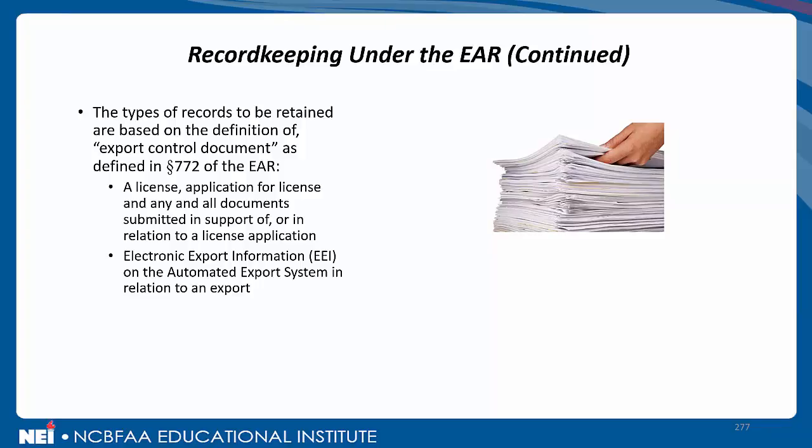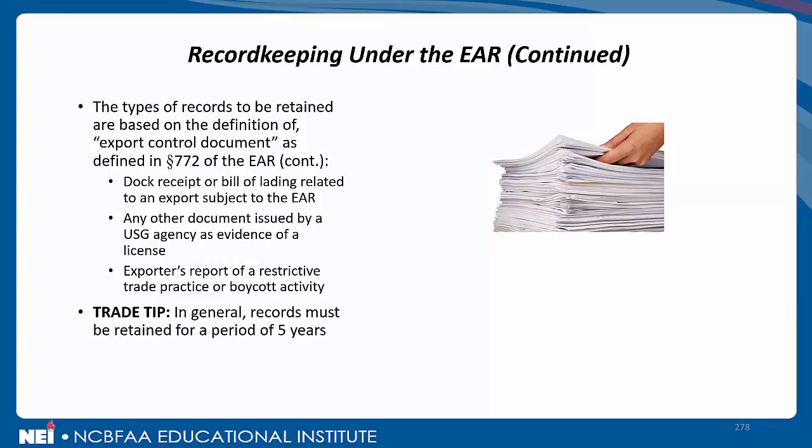And then, and we'll be going into substantial detail in our module on the automated export system, but for now, second sub-bullet point, let's make reference to electronic export information, EEI, on the automated export system in relation to an export. So there are record-keeping requirements about that too. We'll circle back or circle forward when we get to that module on the AES.